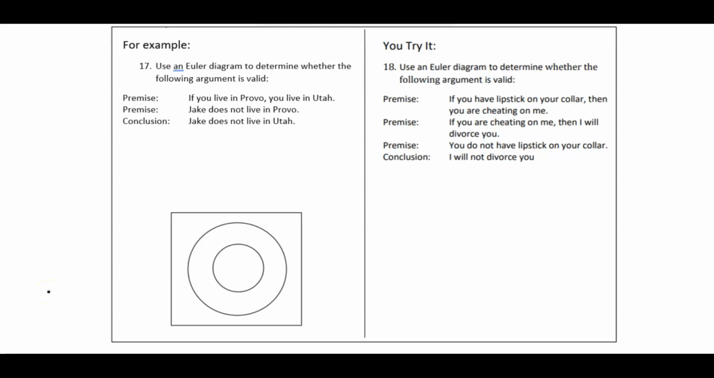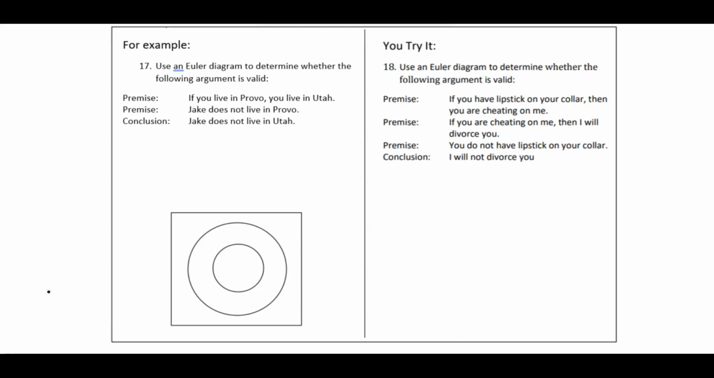Let's take a look at how we use Euler diagrams to determine whether an argument is valid or not. So on number 17, we have two premises. If you live in Provo, you live in Utah. Premise 2, Jake does not live in Provo. Therefore, conclusion, Jake does not live in Utah. So let's analyze this with an Euler diagram.